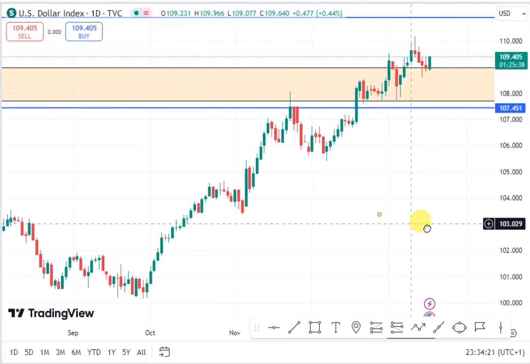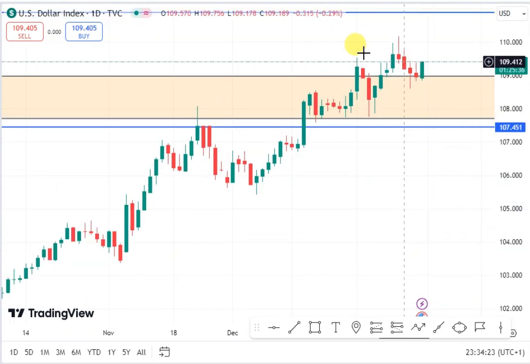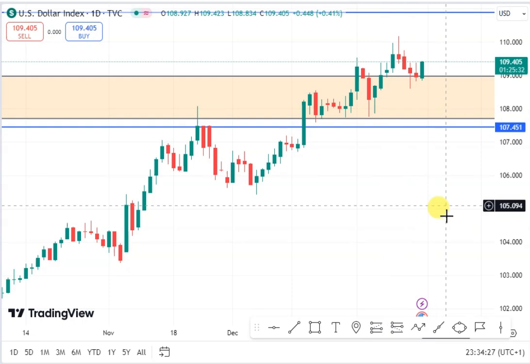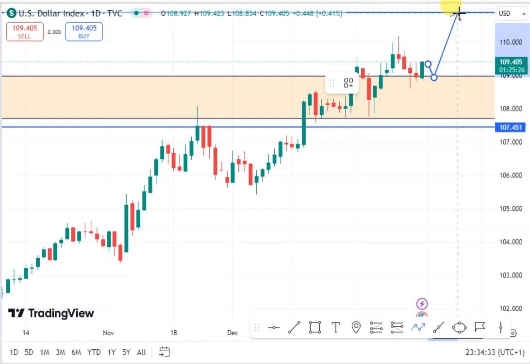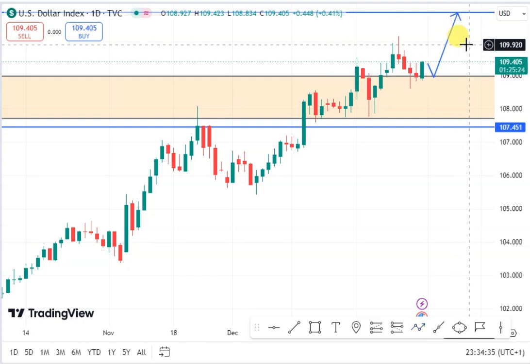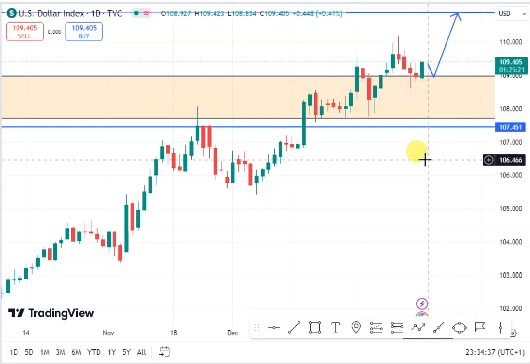On my daily chart, you can see that we see price close on this daily resistance on the dollar index. So there's every possibility price will do a retest, then we'll see a further push for the dollar index this week. So our direction for the dollar index still remains uptrend for this coming week.